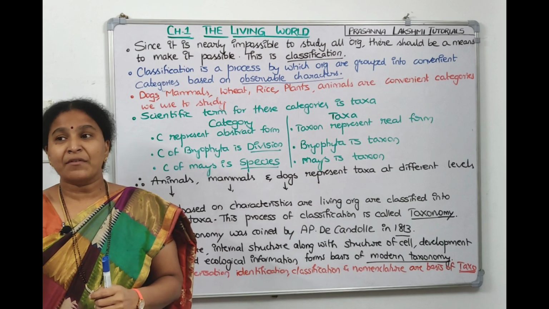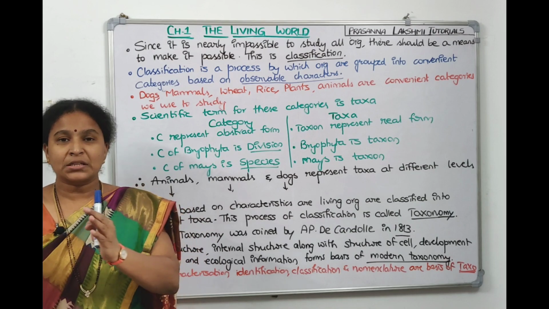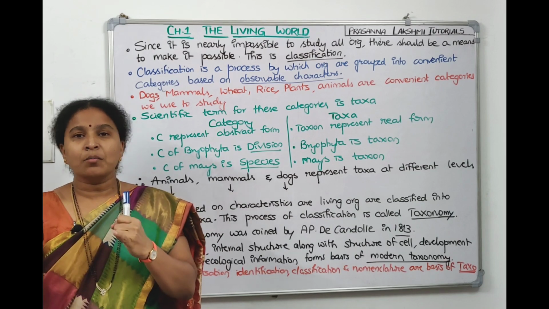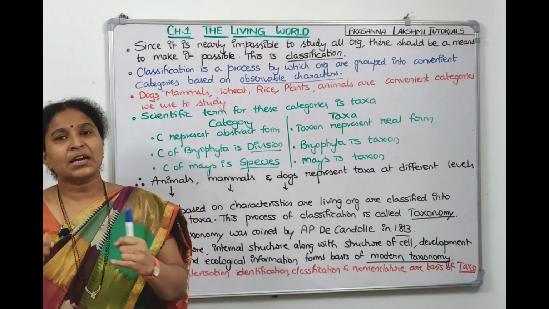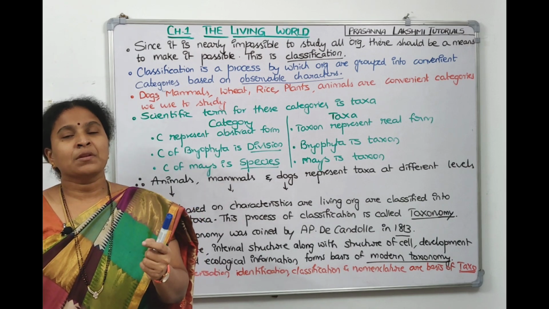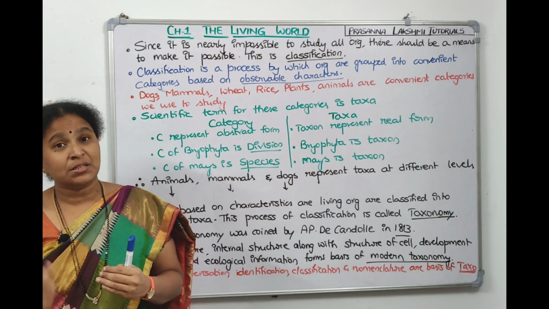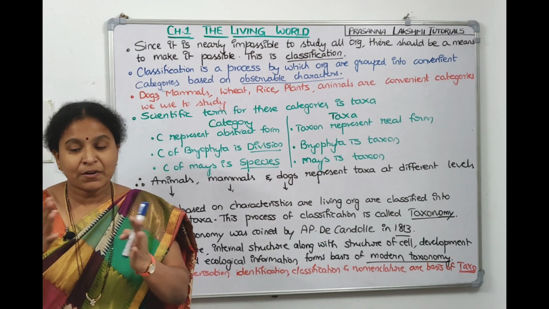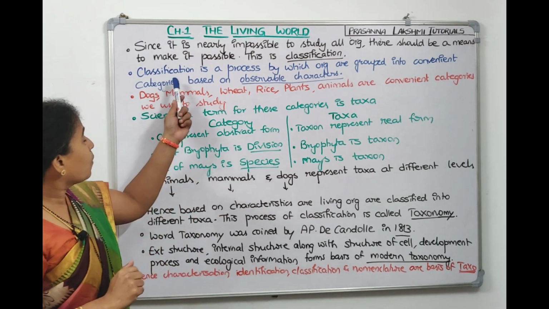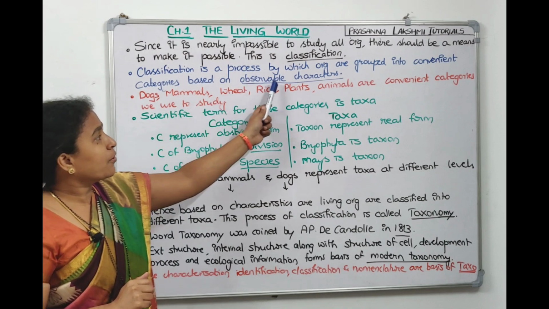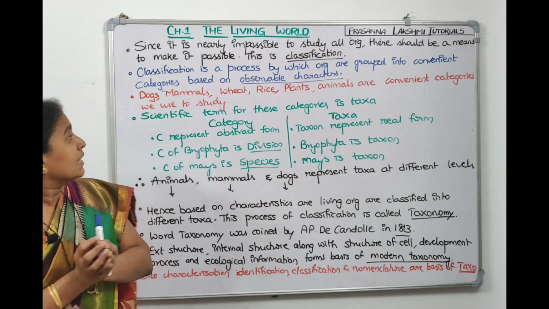All the organisms which have annules on the body are kept under a phylum called Annelida. So if you study one Annelida, almost all other organisms in that phylum will have similar characteristics. If you study one insect which has jointed legs, all other ones in that phylum will have similar characteristics. So you need not study each one specifically. Common characters will be there for all the organisms. So what is classification, children? It is the process by which organisms are grouped into particular categories.